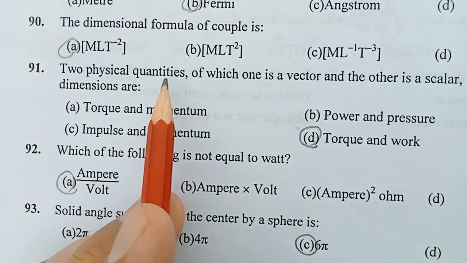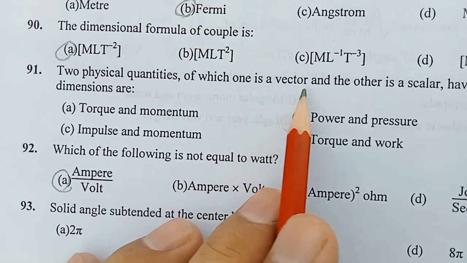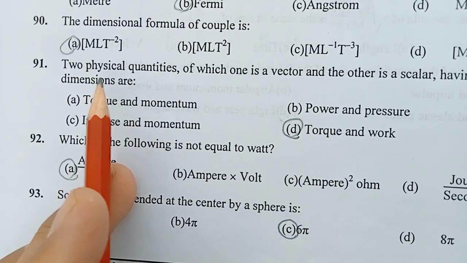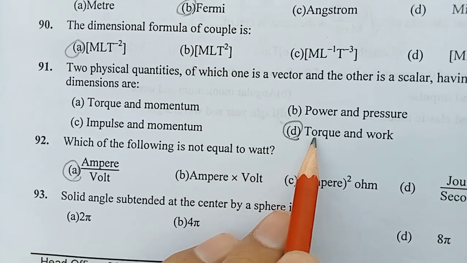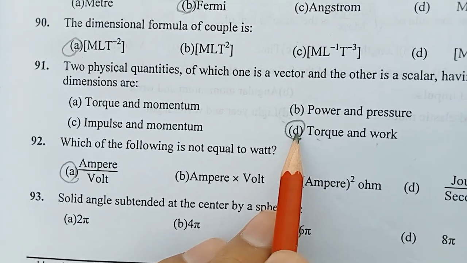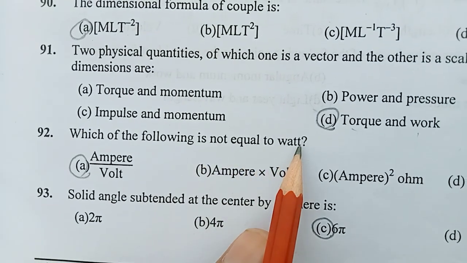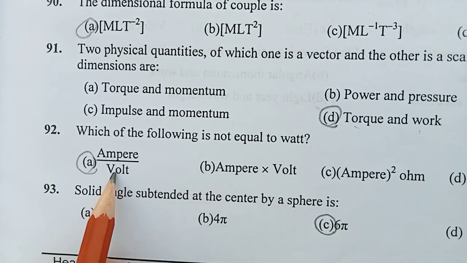Question number 91. Two physical quantities of which one is a vector and the other is scalar having the same dimensions are. So two physical quantities, torque and work. D is the right answer. Question number 92. Which of the following is not equal to watt? Right answer is ampere over volt.